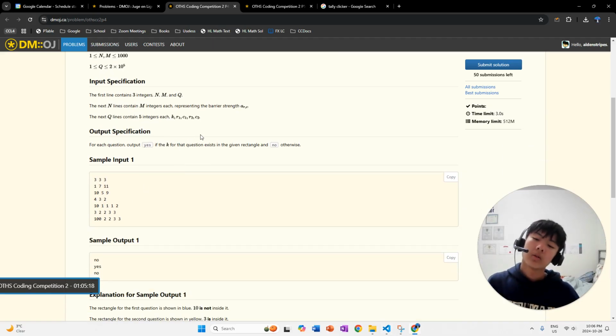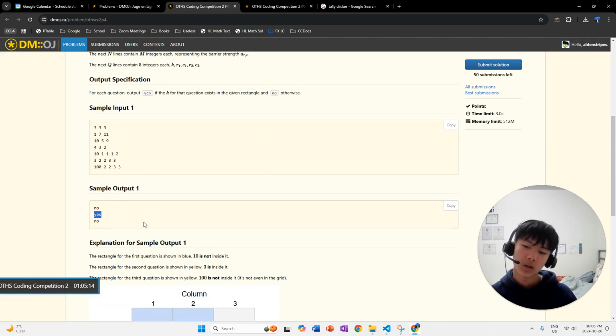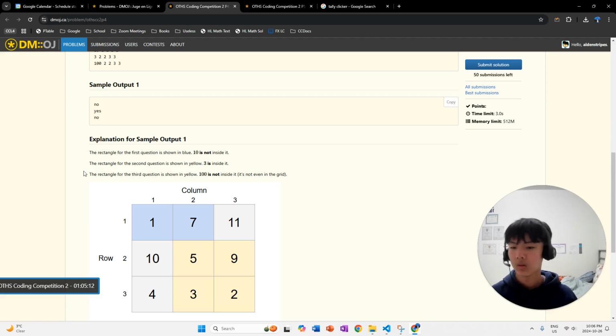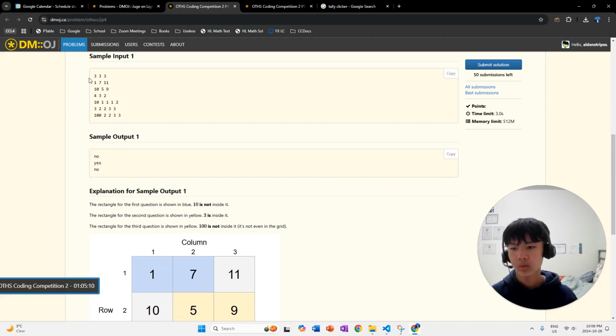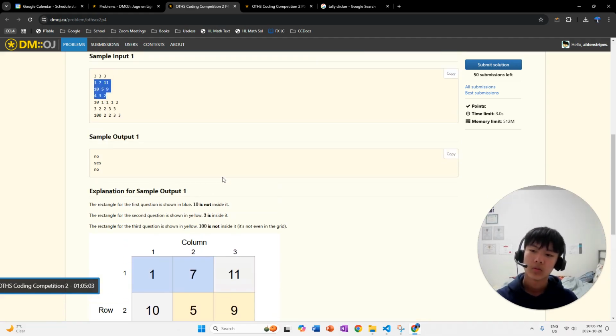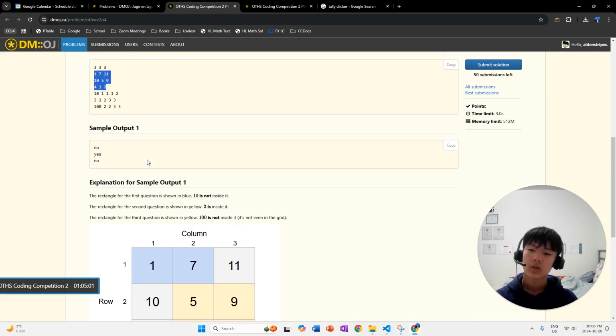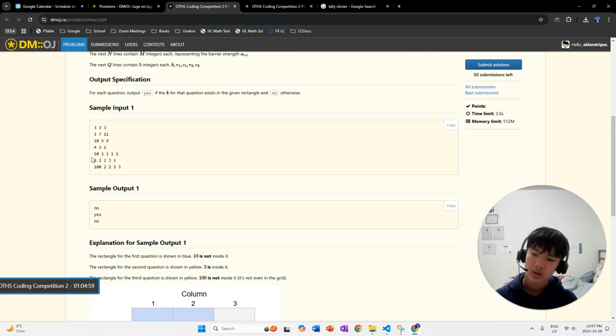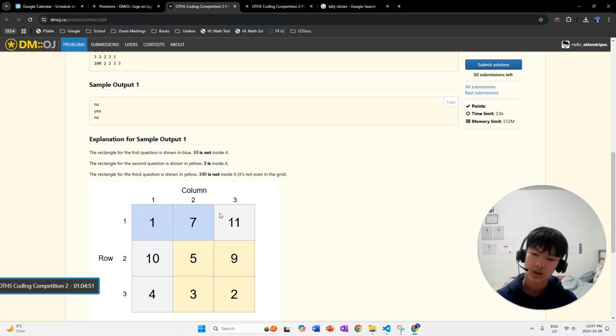Okay, does K for that question exist in the given rectangle? If so, then yes. If not, then no. So let's look at the sample. So this is our grid: 1, 7, 11, 10, 5, 9, 4, 3, 2. The rectangle for the first question is shown in blue. So we want to find K from 1, 1 to 1, 2. So this would be 1, 1, and then to 1, 2.